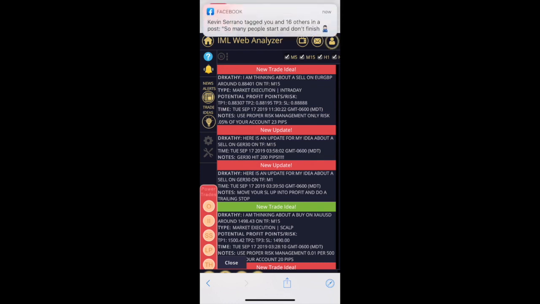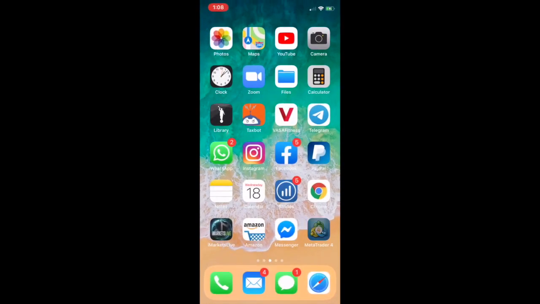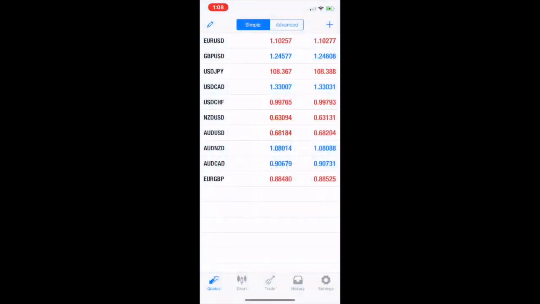She says, I'm thinking about a sell on the EUR/GBP, which is the Euro and Great British Pound, around, and again, it gives the price, 0.88401. She said the type is a market execution, which means you instantly get into the trade. Then it has TP1, that's take profit 1, take profit 2, take profit 3, and then the stop loss. So let's bring up the EUR/GBP.